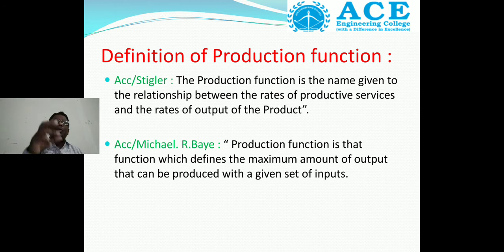So what did we conclude from these two definitions? The first definition explains the relationship between rates of productive services and rates of output of the product. The second definition is the maximum amount of output that can be produced with a given set of inputs. This is the second definition of production function.